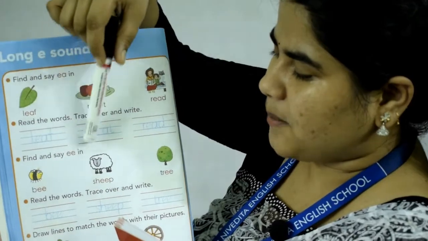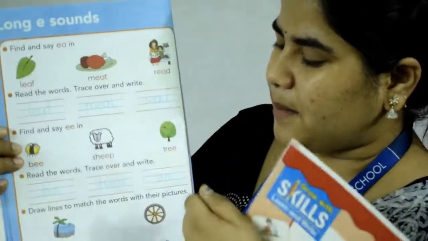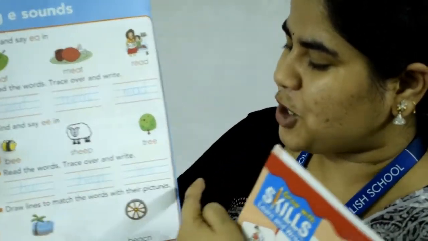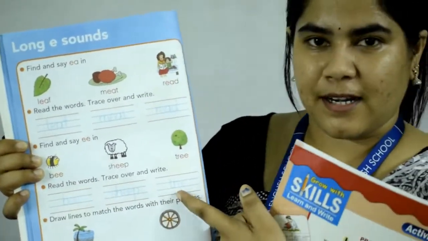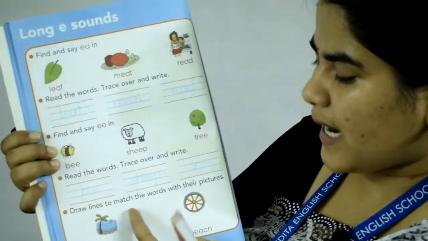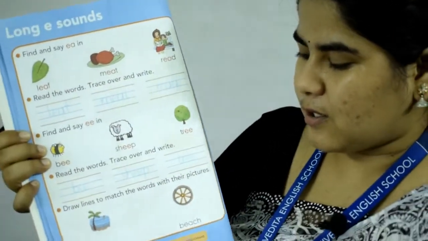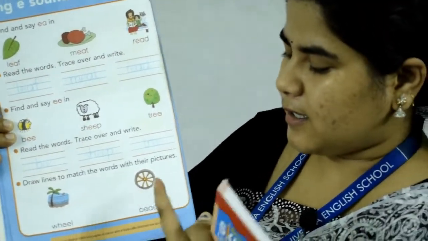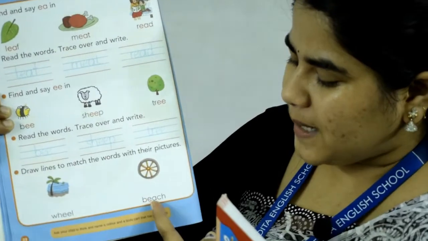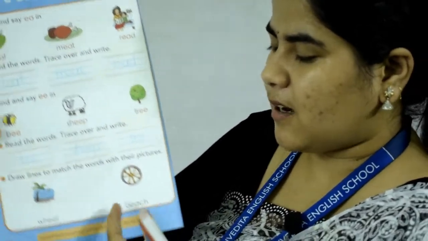Now find and say double E in. B-double-E, bee. S-H-double-E-P, sheep. T-R-double-E, tree. Again the same words have been repeated here. Trace it and again you can read it. Draw lines to match the words with their pictures. You have to match it. Here it is W-H-E-E-L, wheel. This one is wheel, match it. B-E-A-C-H, beach. Beach is here, match it.